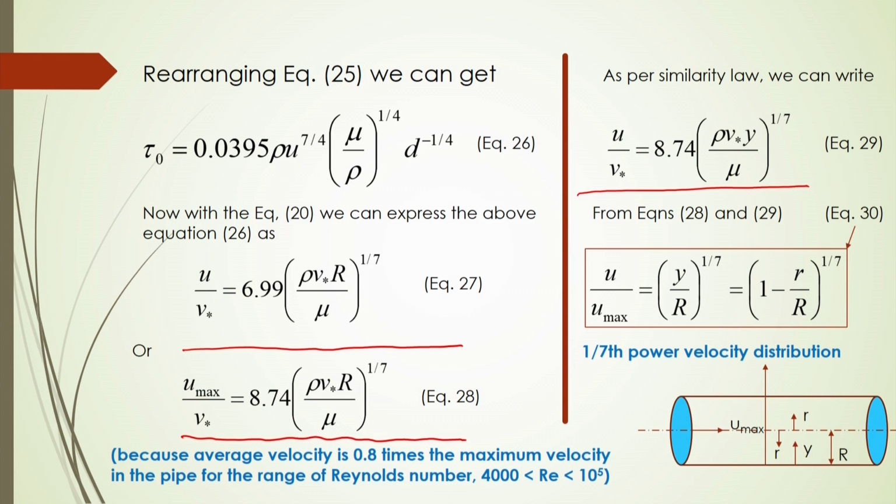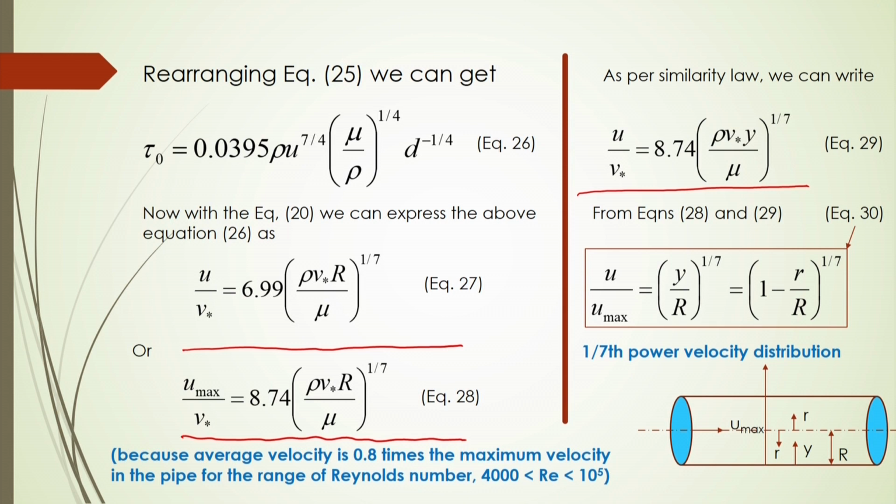From equations number 28 and 29, we can get equation number 30 as a general equation: u by u max, based on the maximum velocity, will be equal to y by r to the power 1 by 7, that is, 1 minus r by r to the power 1 by 7 for a circular pipe. This power is 1 by 7, which is why it is called the 1/7 power velocity distribution.